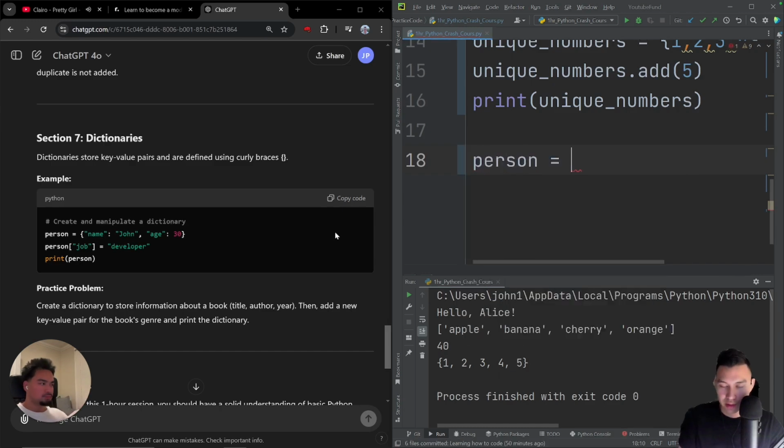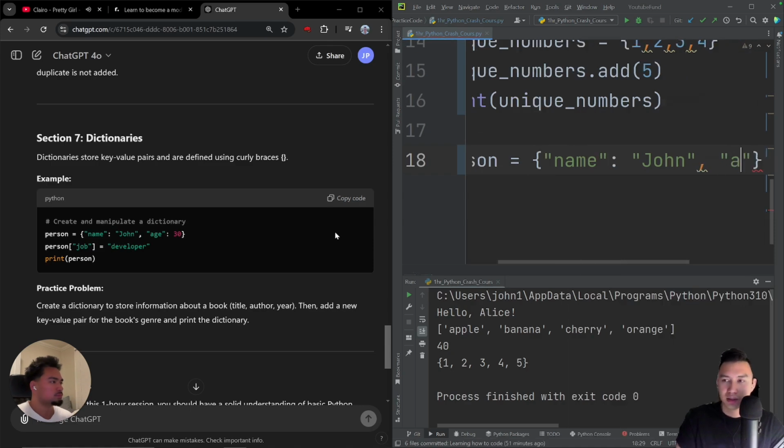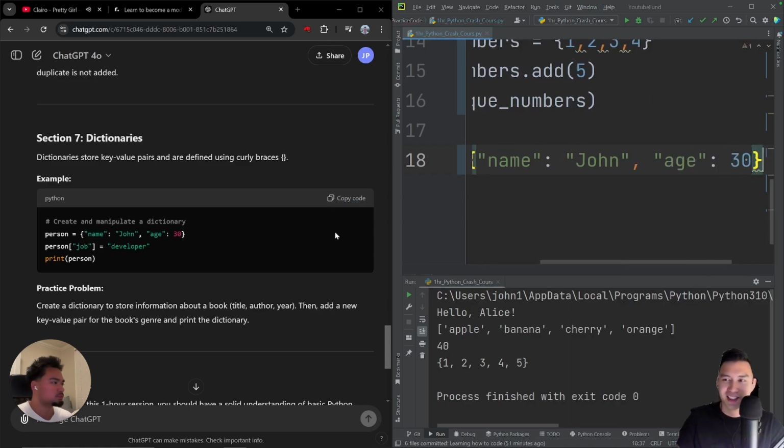Person equals name. What a nice guy. John. Okay, name and John. So that's a key. Name and John is the pair, and that's denoted by a colon, and then age 30. Okay, it's all starting to work now.